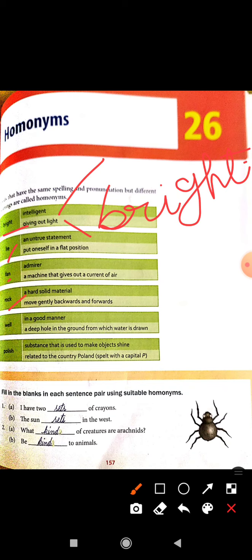Next, rock. Rock, a hard solid material, is called rock, and the other rock means to move gently backwards and forwards. Same spelling, same pronunciation, but the meaning is different. Next, well: in a good manner, and second, a deep hole in the ground from which water is drawn, so it is called a well.